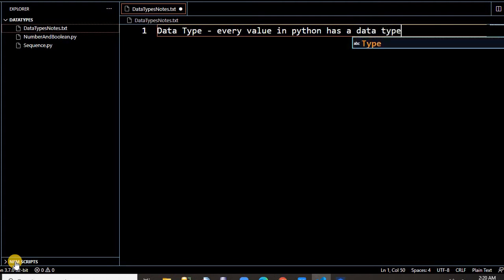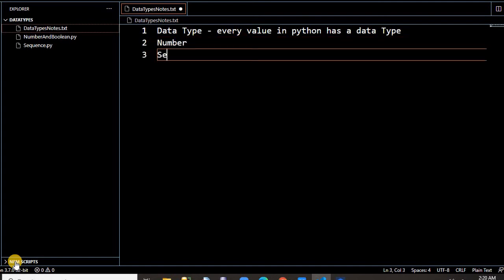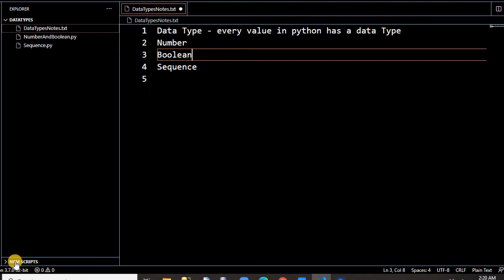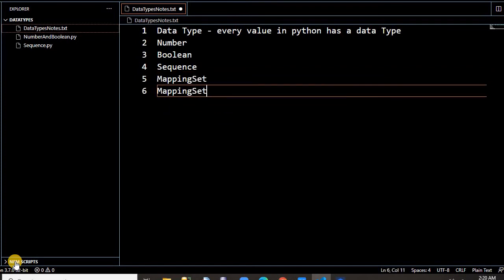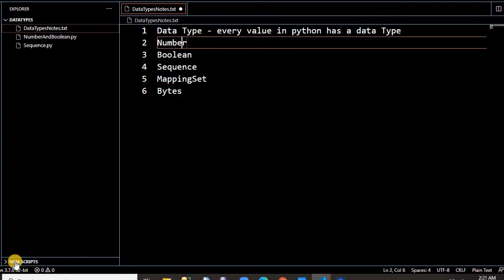In Python, data types are mostly categorized under four or five terminologies. The first one is number, and then we have sequence, Boolean, then different mappings, sets, bytes. I'm not covering all of these, but I will try to cover up to sequence.